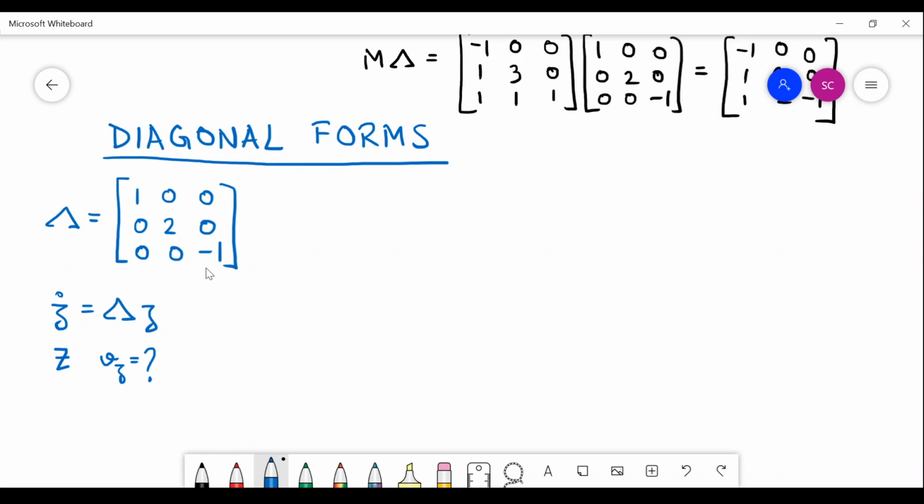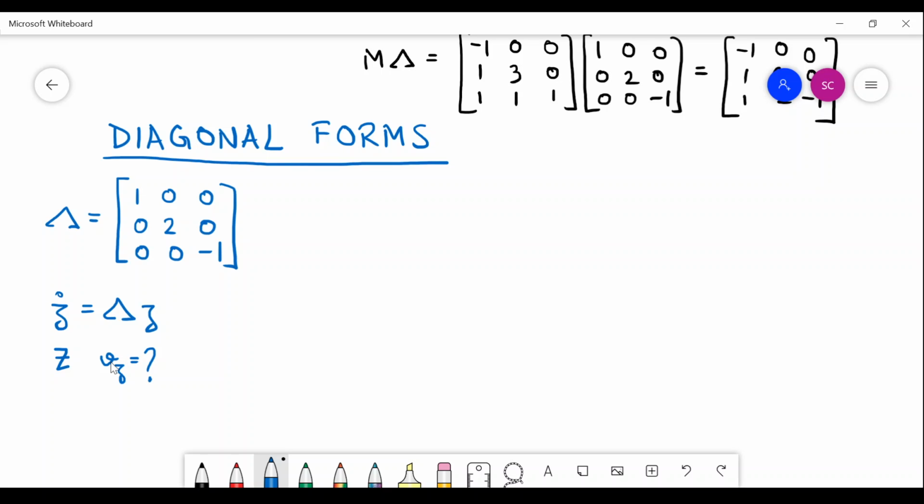Eigenvalues are the same. Eigenvalue of A and lambda are the same because they are coming from the same characteristic equation. However, since the state space has changed, you cannot be sure that the eigenvectors are in the same position. They actually most definitely change, because what was the eigenvector v there, that would be some vz in this particular z state space. So my question is, what are the eigenvectors in the z state space?